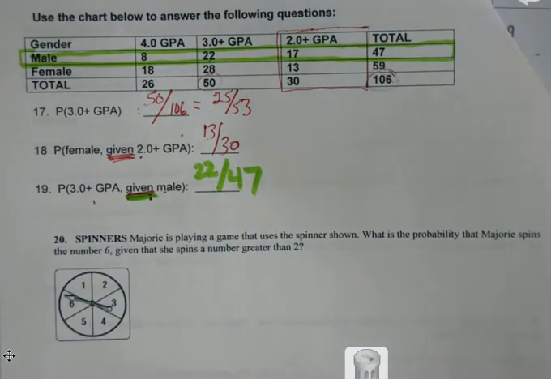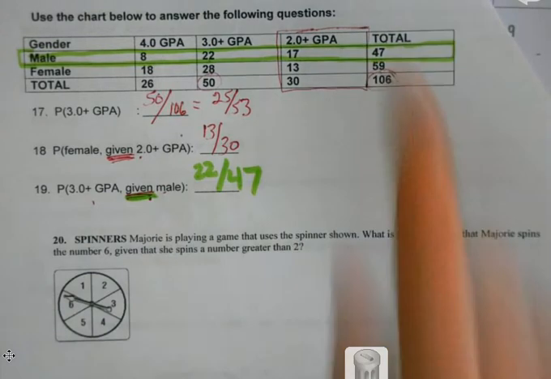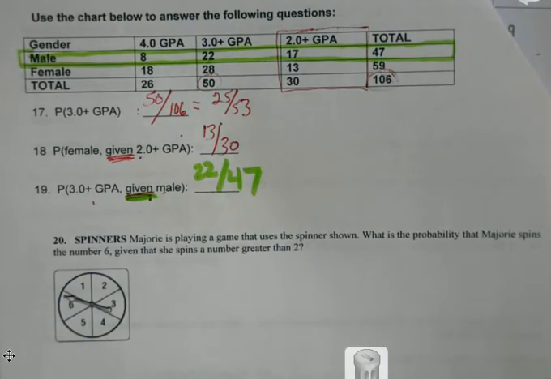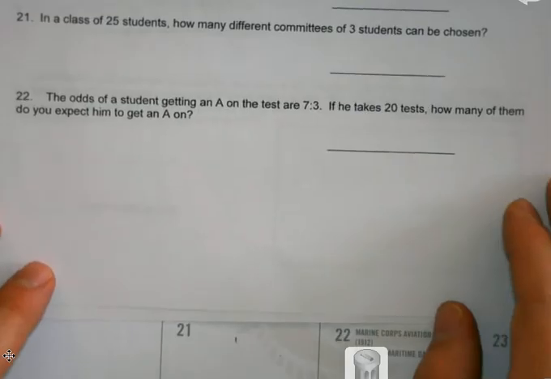You always do the given part first to restrict your sample space. Where do you get the 47? That's my grand total of males down here. I didn't see that that was the total, and I added the 47 to everything. Gotcha. All right, let me move down here just a little bit. All right, 22, and then we'll have another one here.